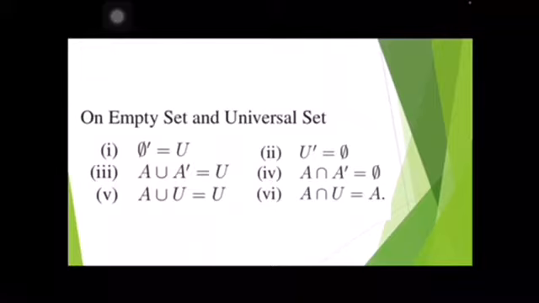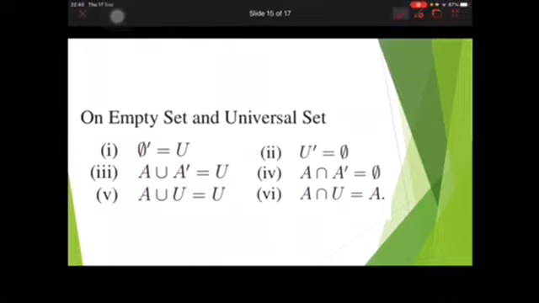On empty sets and universal sets: the complement of an empty set is the universal set, and the complement of the universal set is the empty set. A union A dash is equal to U, A intersection A dash is equal to empty. A union U, the universal set, is U, and A intersection U is A.